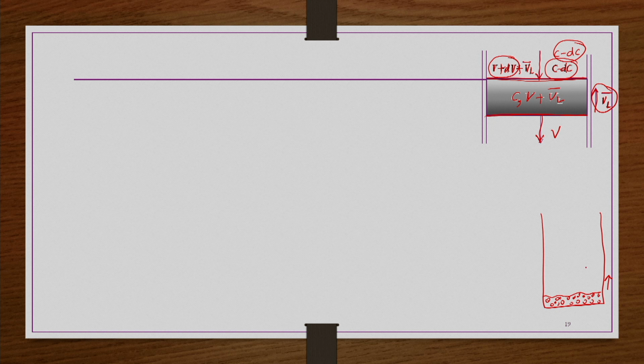It is a layer of suspension, and its rising is not the settling velocity of the particle. The settling velocity of the particle is V, and the rising velocity of this layer is VL bar. That is how these layers are formed.